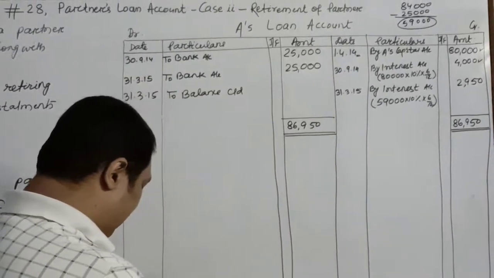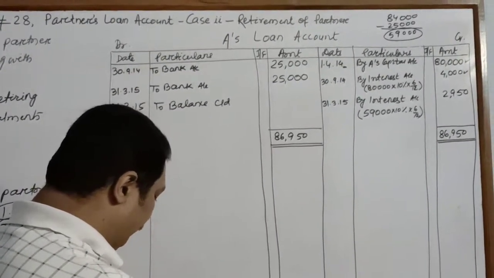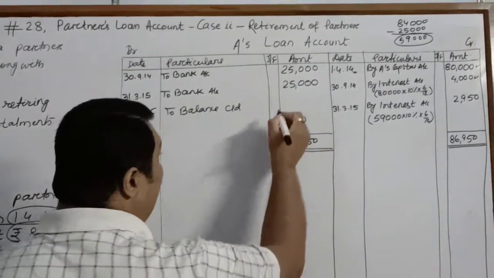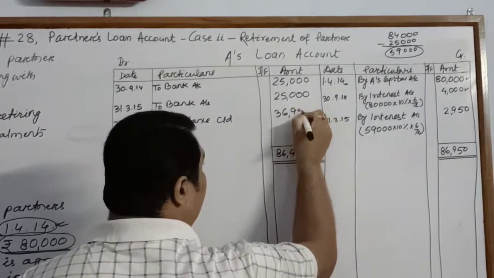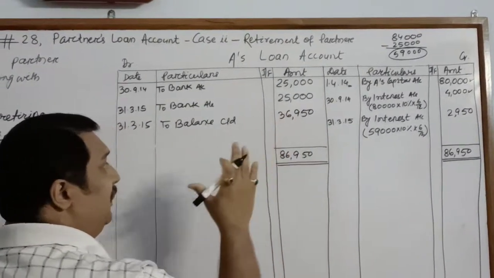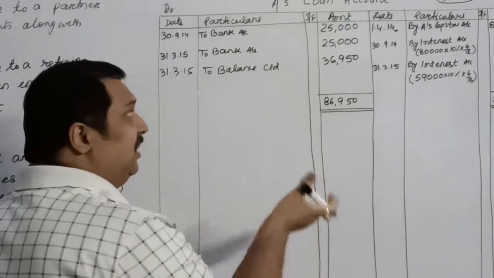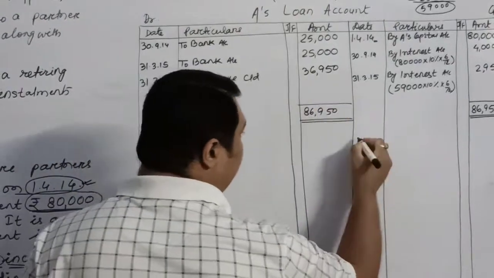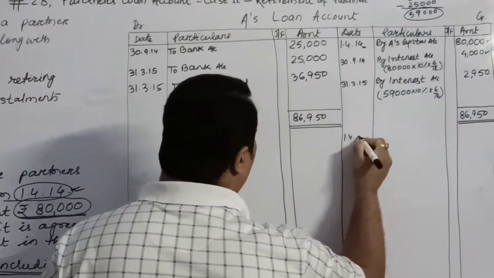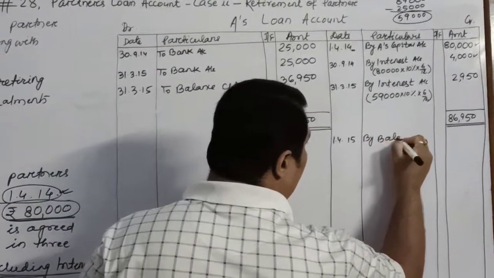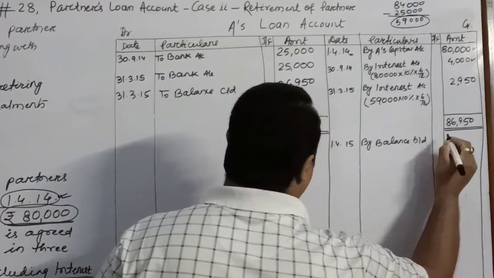Out of 86,950 minus 50,000, the balance is 36,950. This is the balance at the end of the first year, after the payment of 2 half yearly installments. This will be forwarded on 1st April 2015 by balance brought down. It is 36,950.